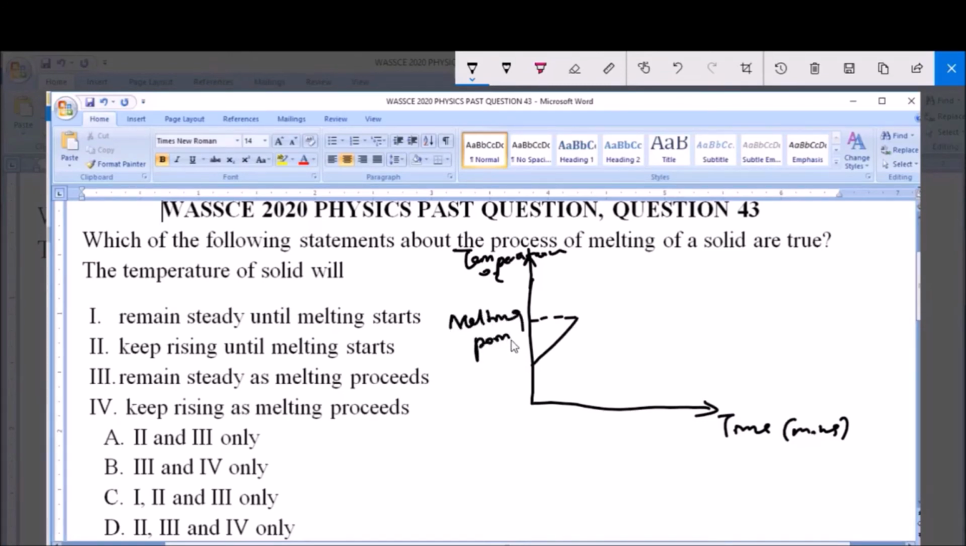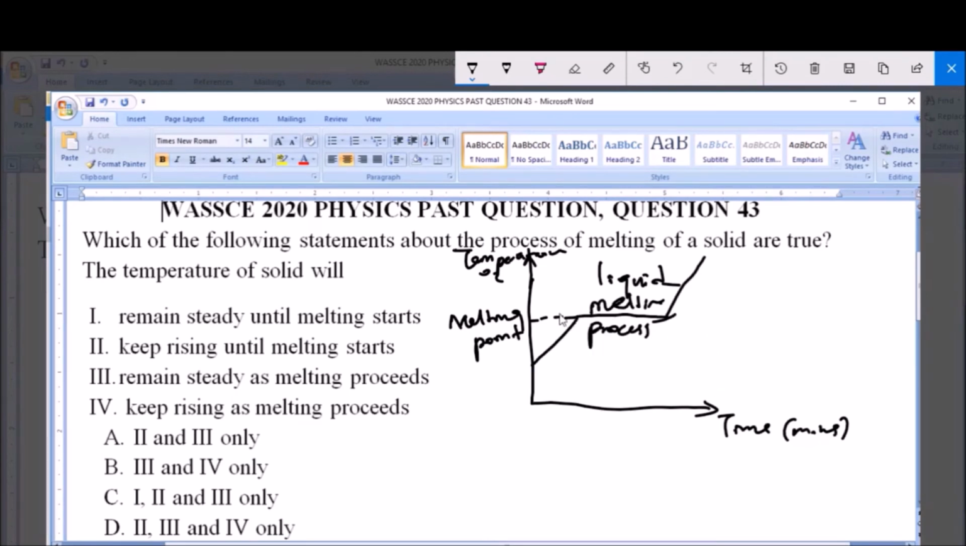Now this melting point, let's call it the melting point. At this melting point, the temperature does not increase. The temperature remains the same. It remains uniform until the entire solid has changed to liquid, and then the temperature again begins to increase. We call it the melting process, because at this point, this is where the solid changes to liquid. And at this point, the temperature remains constant, it does not change.